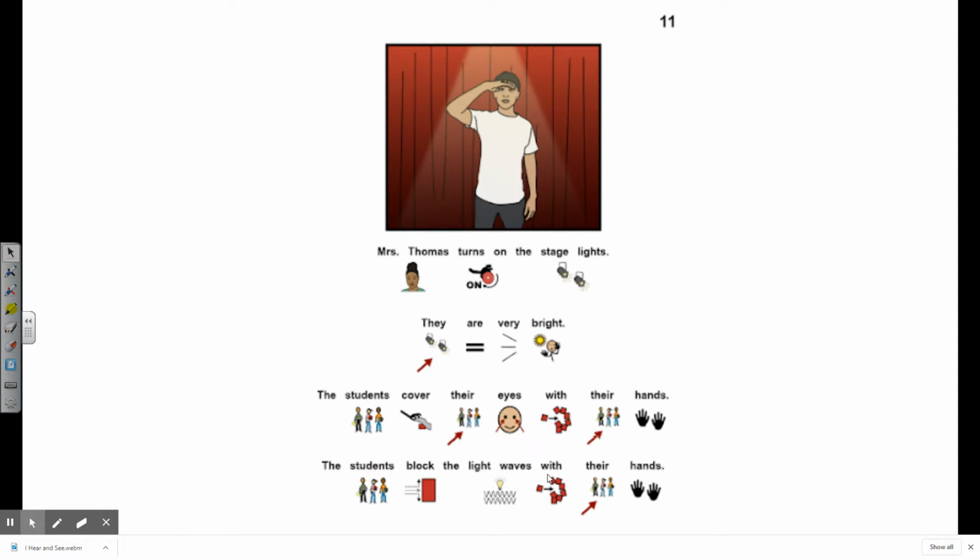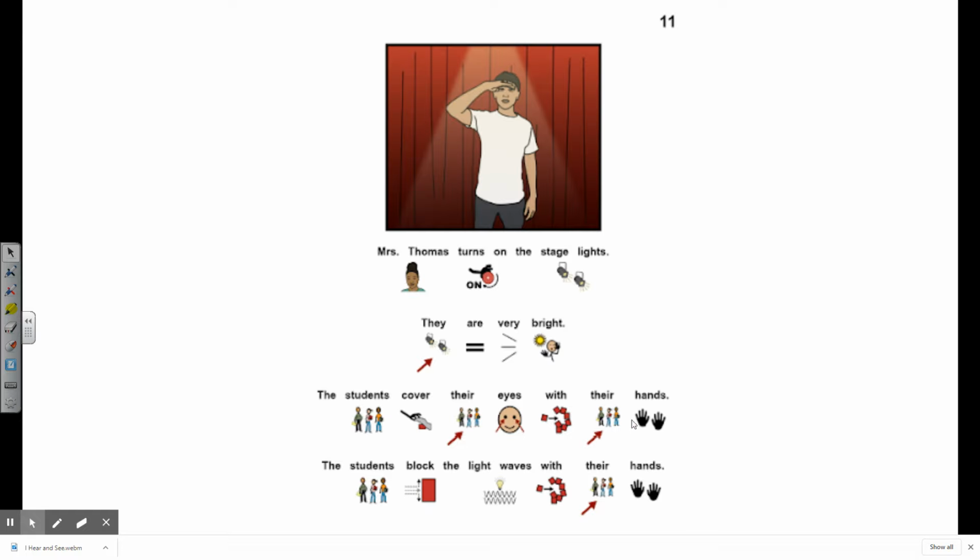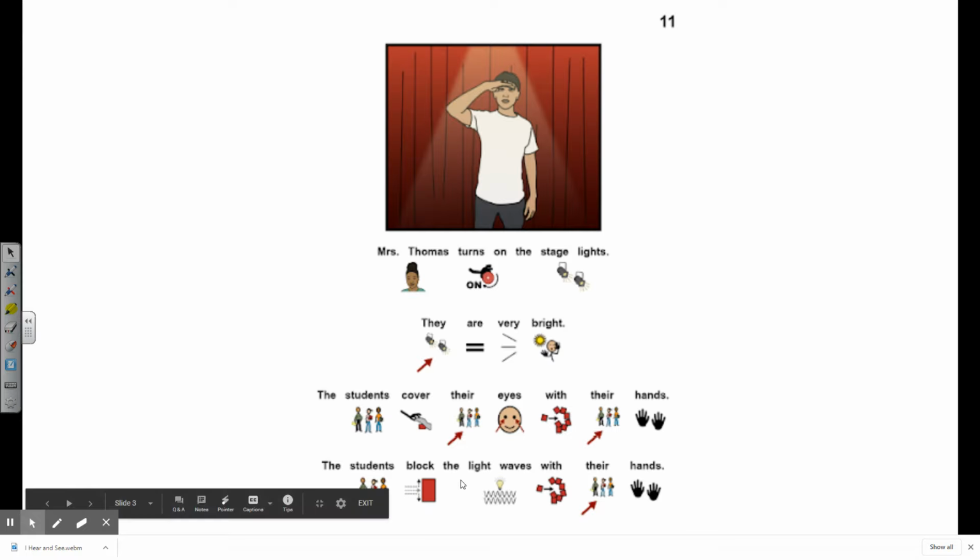Miss Thomas turns on the stage lights. They are very bright. The students cover their eyes with their hands. The students block the light waves with their hands.